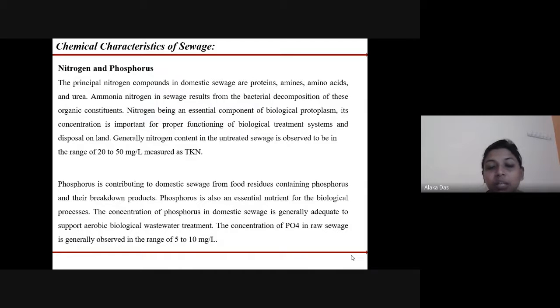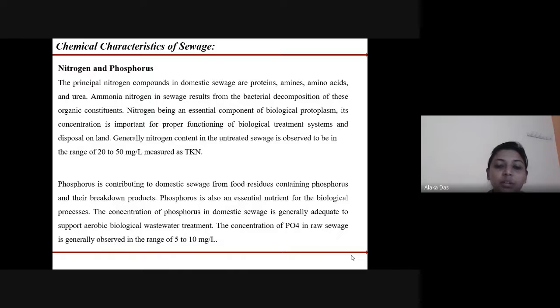Nitrogen being an essential component for biological protoplasm, its concentration is important for the proper functioning of biological treatment systems and for disposal on land. Therefore, nitrogen content in untreated sewage may be present in the range of 20 to 50 mg per liter, measured as total Kjeldahl nitrogen, that is TKN.